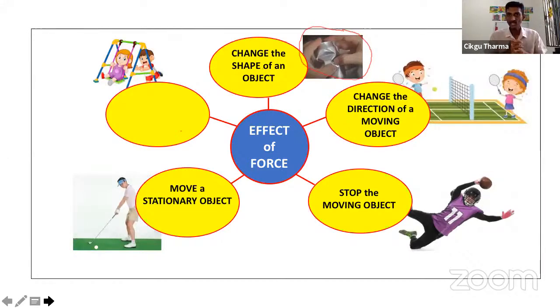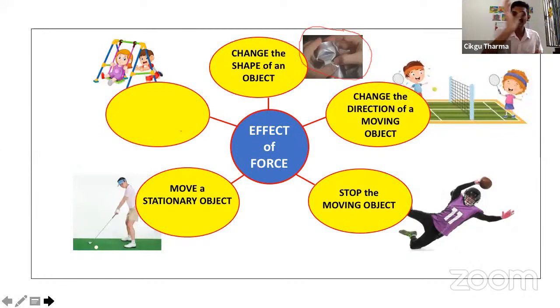All right, let's say a football player, Ronaldo or Messi, wants to take a penalty kick. When I say Ronaldo, some of you are smiling. I know some of you are fans of Ronaldo here. Me too. So let's say you want to take a penalty kick. You have to place the ball at the penalty point, and before you kick, the object is in a stationary mode. What is stationary mode? Not moving. The object is not moving. But when you apply a force, what happened?